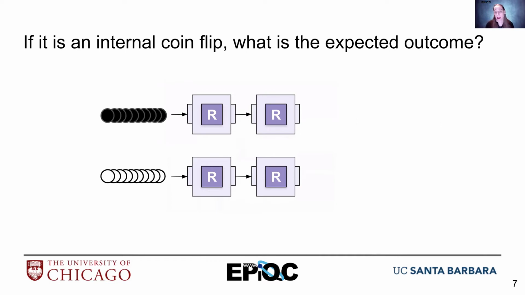So if I had random gates, and I gave it a set of black balls or a set of white balls, and I applied 2 random gates in a row, what would happen? Well, it would all be random, right? Because at the end of the first gate, I would have either something that's black or white. And then I would have a 50-50 probability of flipping that back or keeping that value. And so it would look like once I get one random gate, it doesn't matter how many I apply in a row, the output will always be 50-50 probability of white versus black values measured at the end.